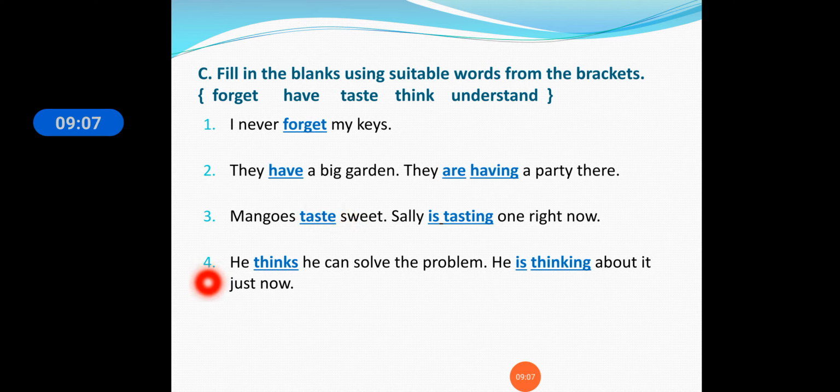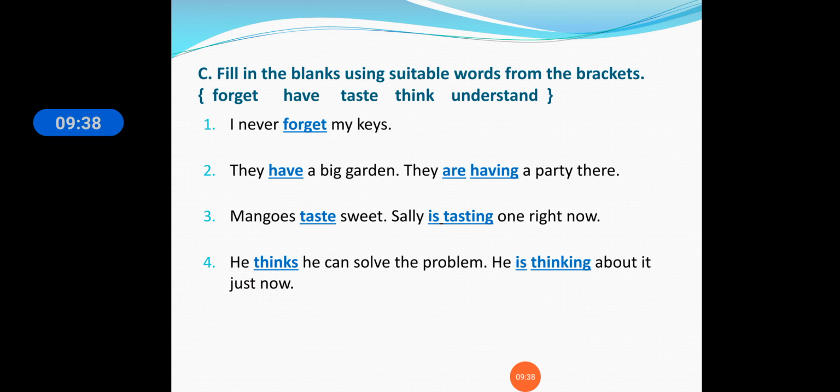Fourth one: "He dash he can solve the problem. He dash about it just now." Now, "He thinks he can." What is the answer? He thinks. Think is there, and you are using s here. "He thinks he can solve the problem." Now here you can see it is the third person, so we are using "thinks". "He is thinking about it just now."